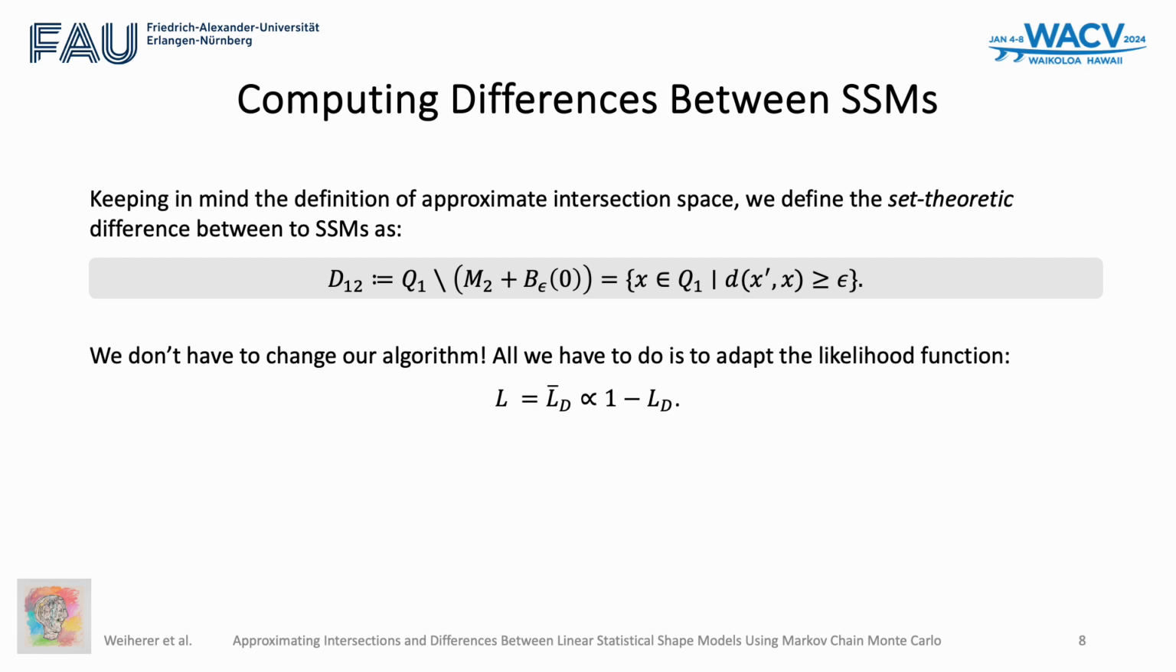It's important to note that the set-theoretic difference doesn't lead to a convex space. Indeed, the space we're ending up with is non-convex. As such, it doesn't make any sense to apply PCA to the posterior samples, which is why we only visualize random samples drawn from our Markov chain in order to inspect the difference.